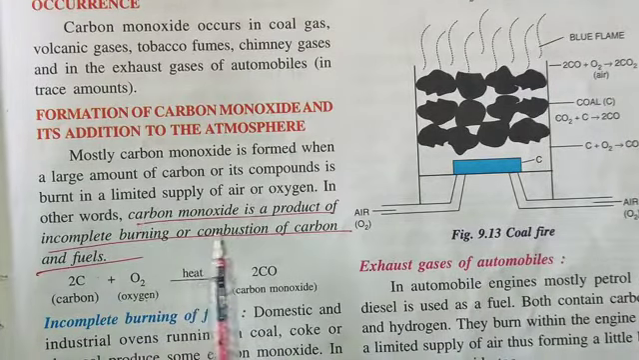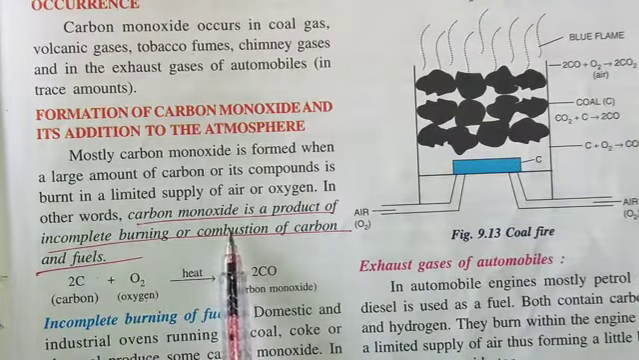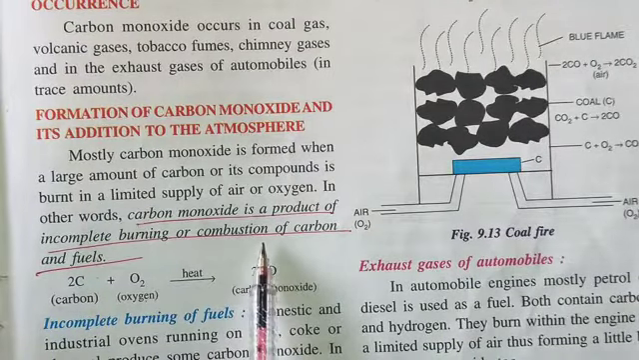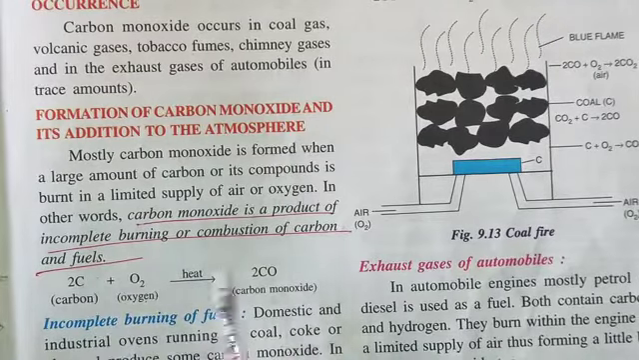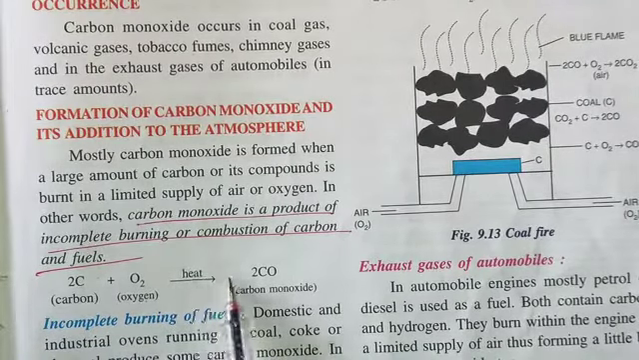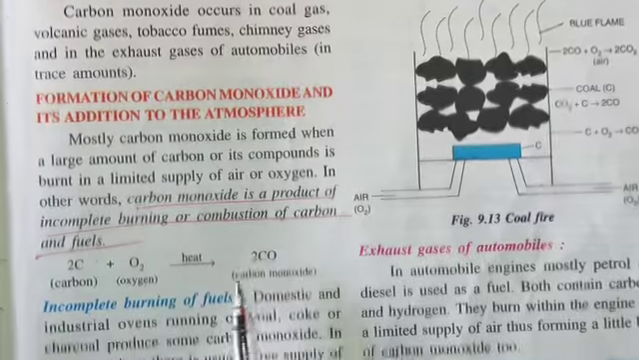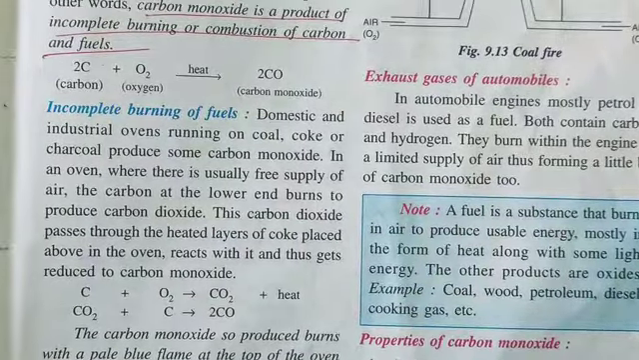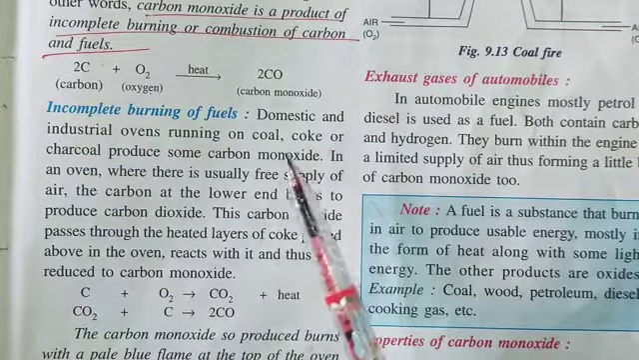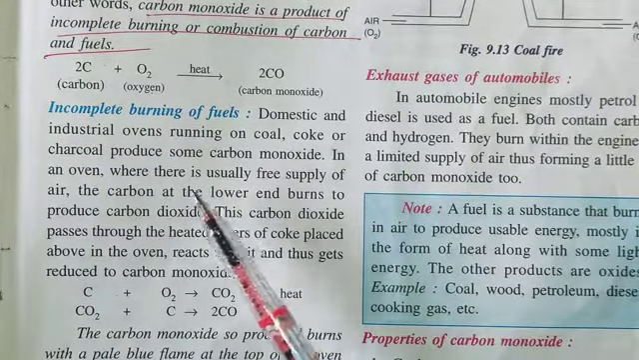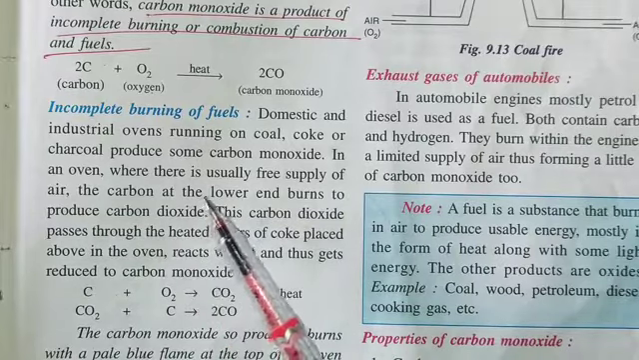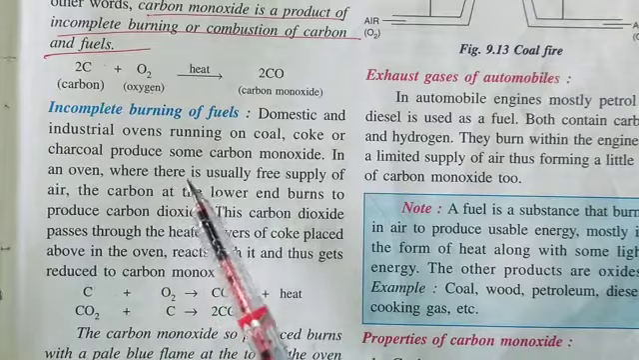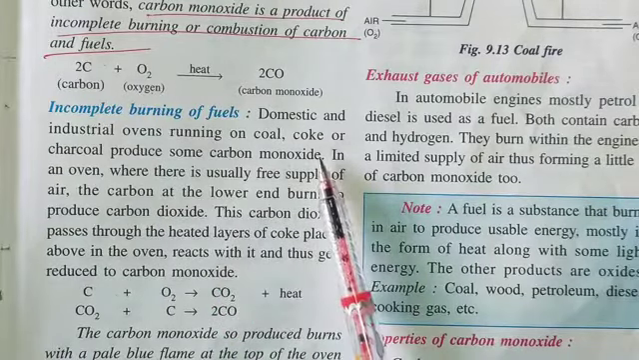During the combustion of carbon or fuels, if excessive air is there, then CO2 is formed. And when there is a limited supply of oxygen, in that case carbon monoxide is formed. So 2C plus O2, heat is required for it, gives 2CO, due to incomplete burning of fuels. Generally carbon monoxide is formed in domestic and industrial ovens where we are using coal, coke, charcoal, etc. There, with carbon dioxide, carbon monoxide is also formed.